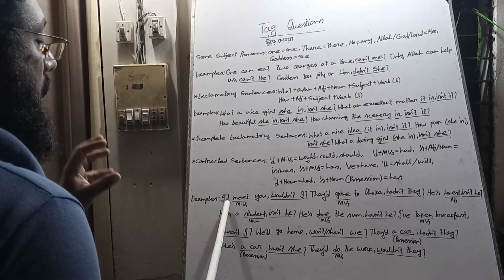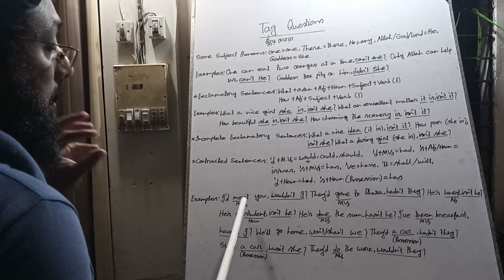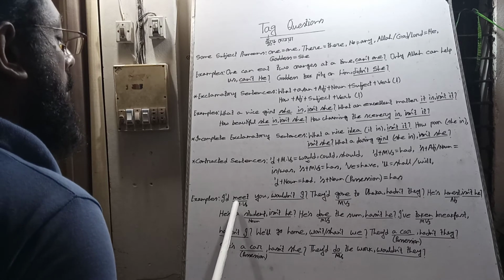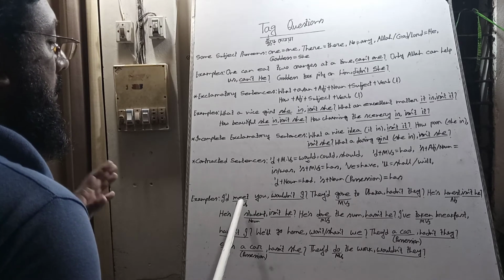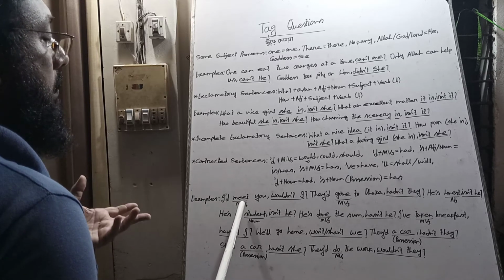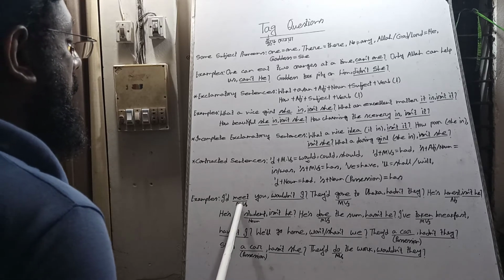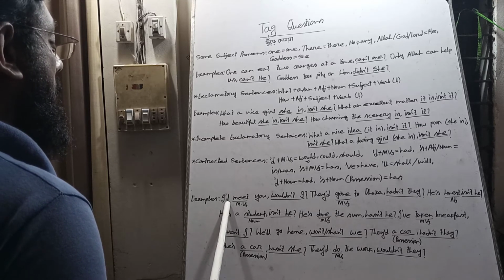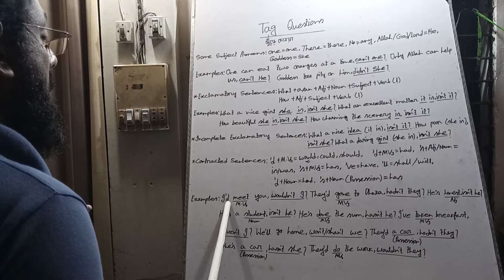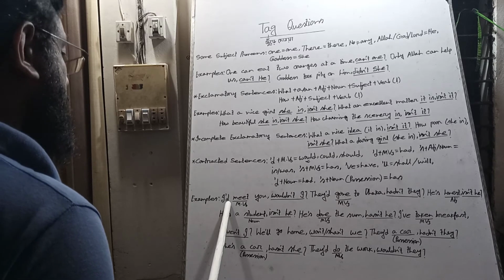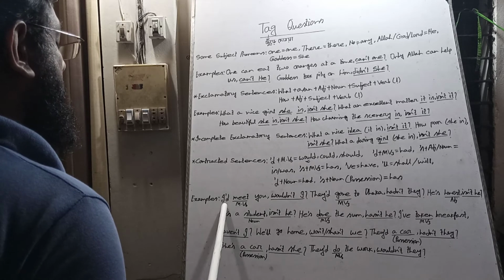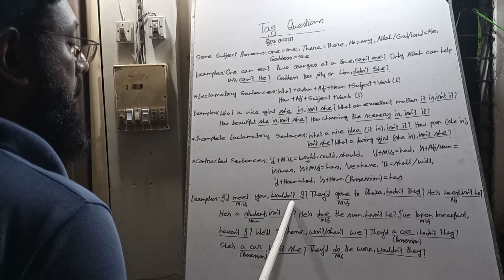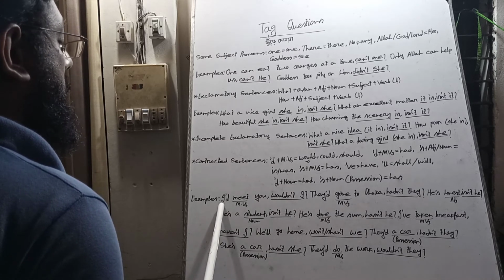So we must look at the main verb. There is the base form of the main verb. So we know after a modal auxiliary there will be the base form of the main verb. So it can be would, could, should. We can use any of the three. We bring would. The sentence is affirmative, the question will be negative. We make the contracted negative, wouldn't, and use the pronoun I.